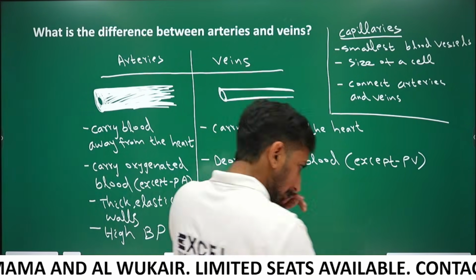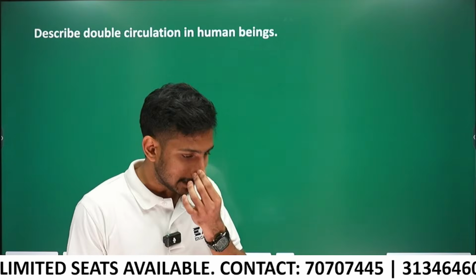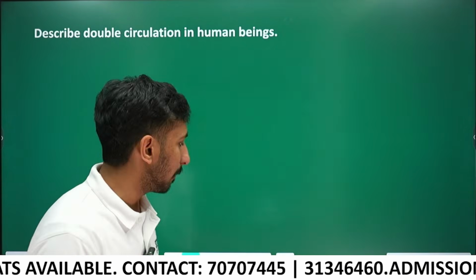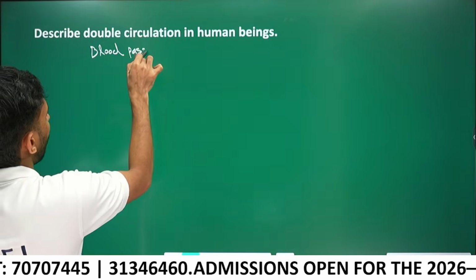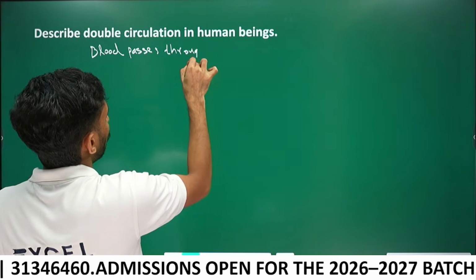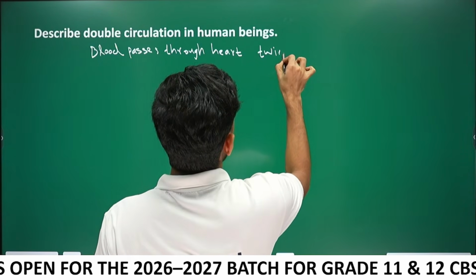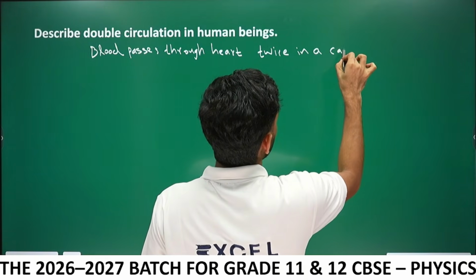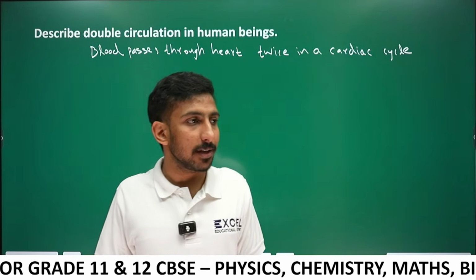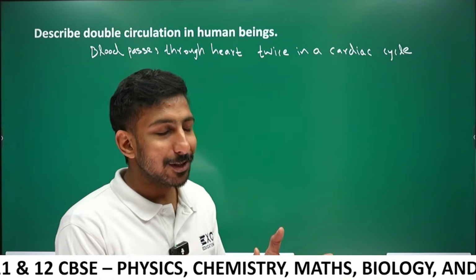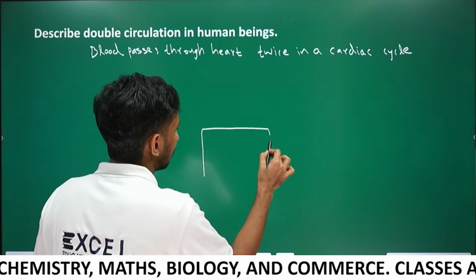Okay, next question. Describe double circulation in human beings. What is double circulation? Blood passes through the heart twice, or two times, in a cardiac cycle. I will draw the diagrammatic representation of the heart, not the actual heart. We can represent the heart like this.